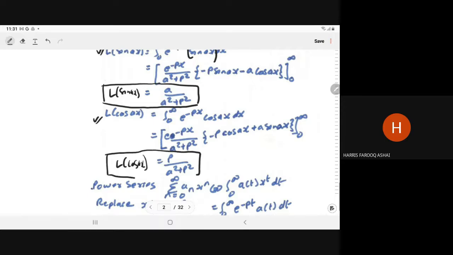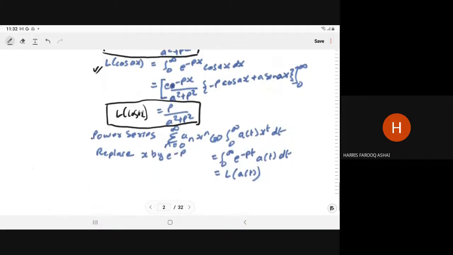Now you can ask how we have the idea that we should take the kernel like this. What is the motivation to take the kernel like this? You know that any function can be written as a power series, and a power series is the summation of n equal to 0 to infinity a_n x to power n. And summation means it is the limiting sum, so we can write the summation as an integral.